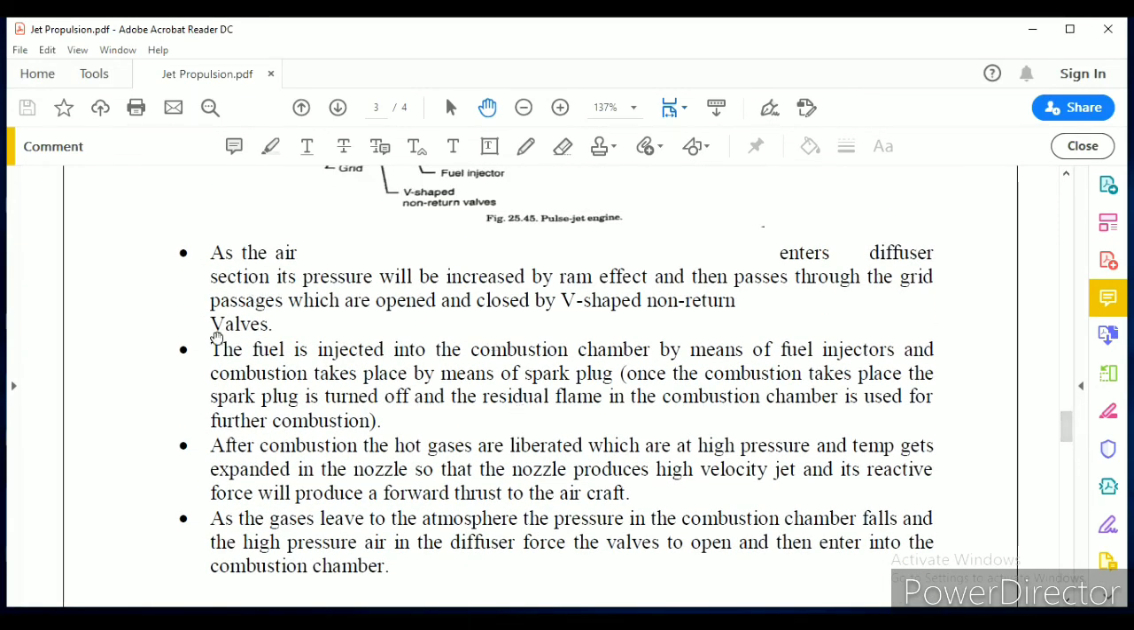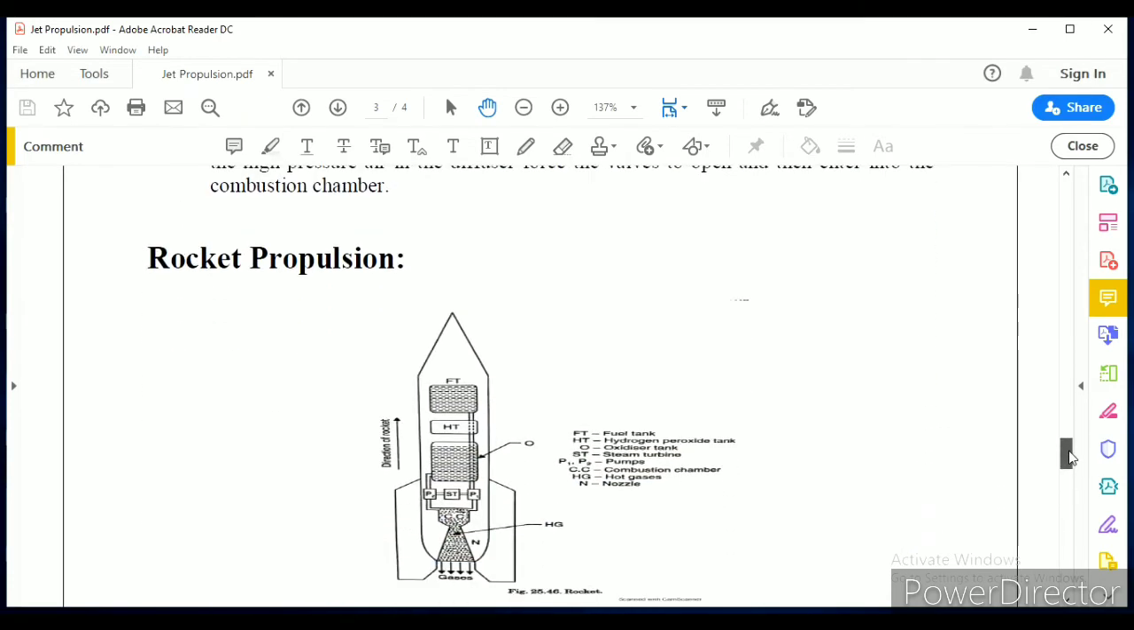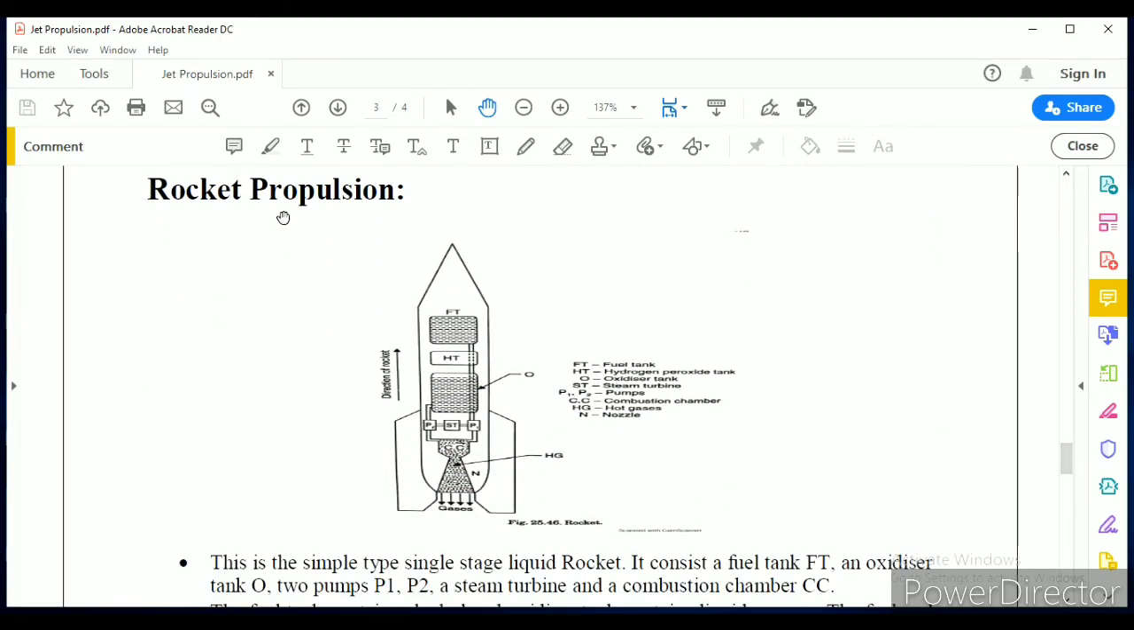So this is the explanation regarding the working of the pulse jet. And then comes rocket propulsion. I have already explained, in the rocket engine, the oxygen required for the combustion is carried along with the rocket itself. The rocket carries the fuel and the oxygen.